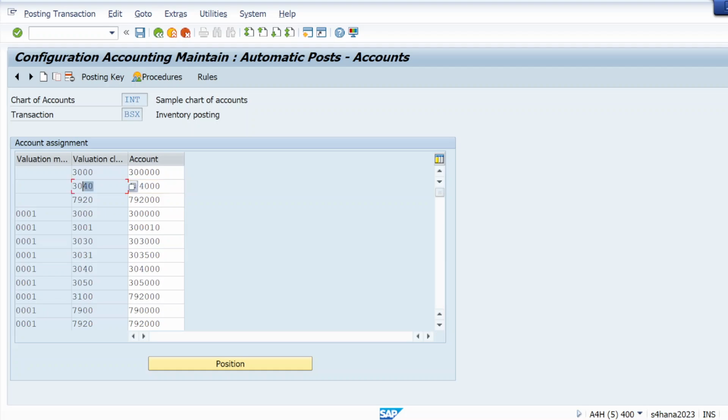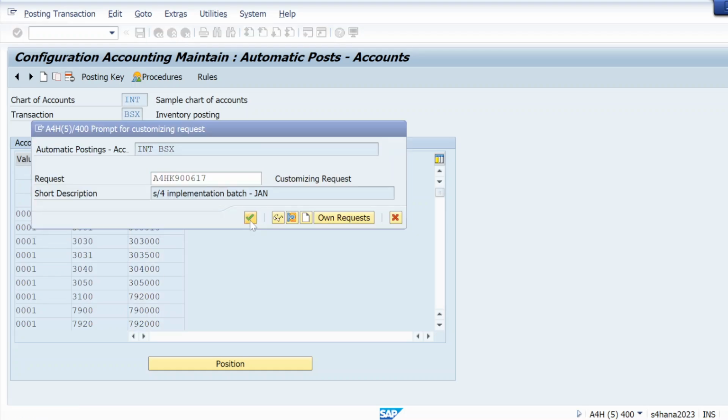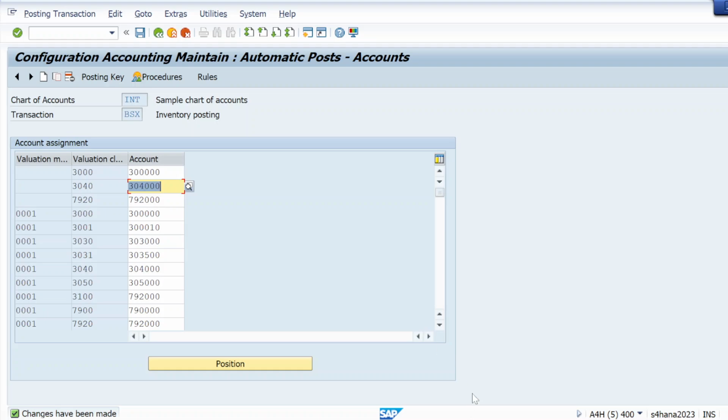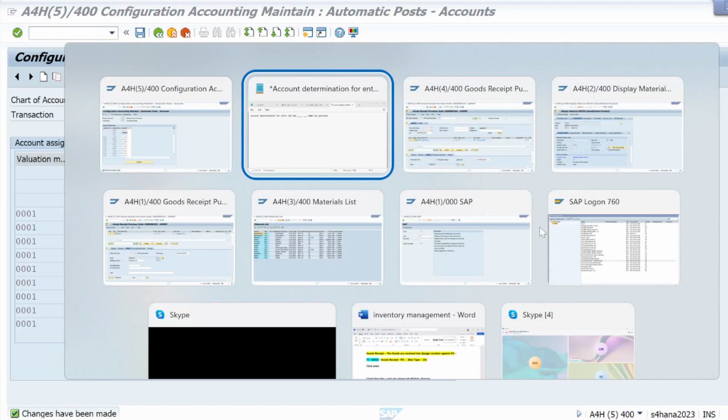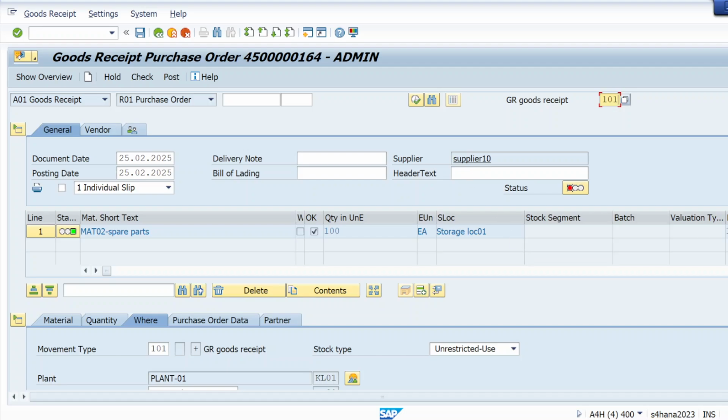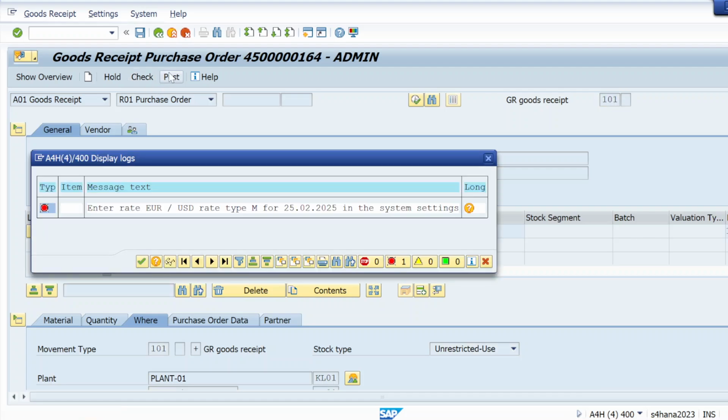Okay. So for this 3040, what I did is copy the GL account from here, because for 3040 I can already see this GL account is assigned. So I will simply assign this GL account, hit enter and save. Like that, I can resolve this error. If I check right now, I will not face this error. Just see. Let me check and post it. Now that error is resolved.